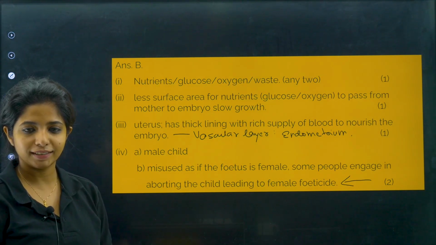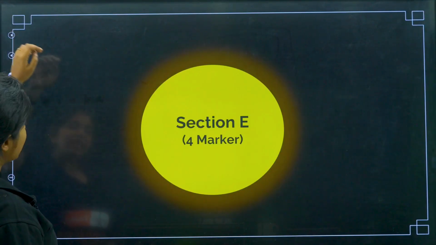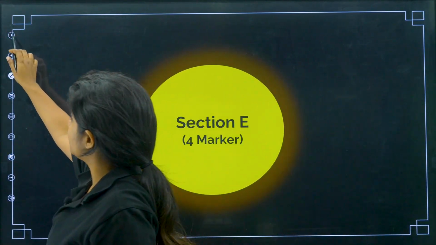Works? Cool? Chalo. Section E, the last question of the day, my dear children. Section E, 4-marker question. Let's see, it's a case study based question.